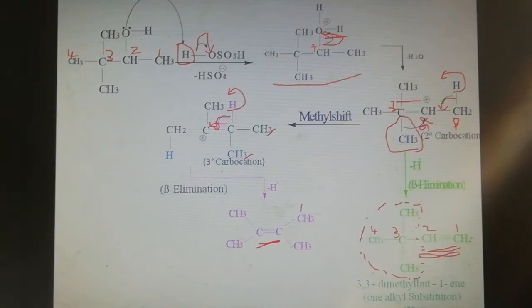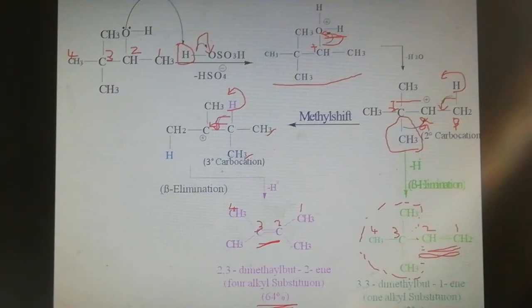Naming: carbon number 1, 2, 3, 4. The name of the product is 2,3-dimethylbut-2-ene. This compound contains 4 alkyl substituents, and the possibility of forming it is 64%. So this one is the major product based on the rule.